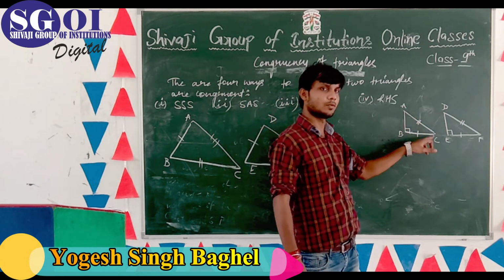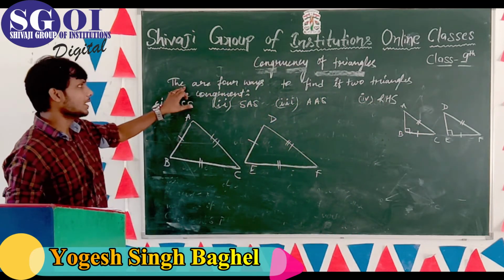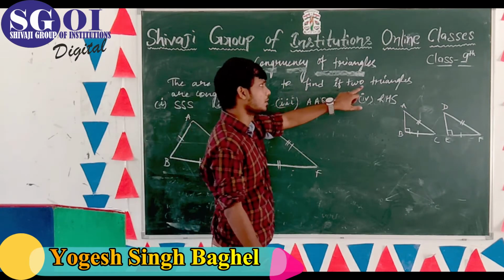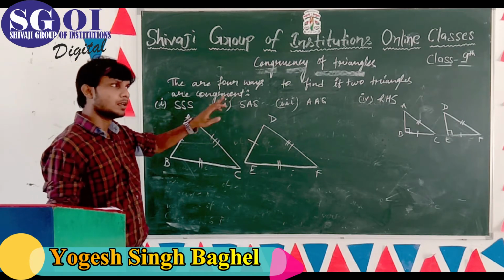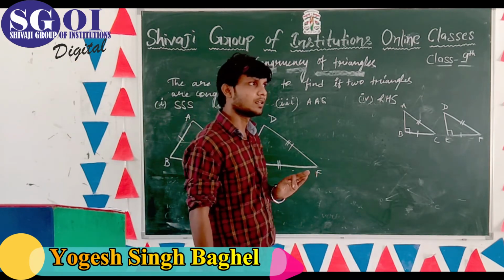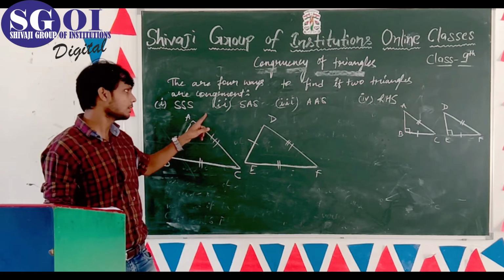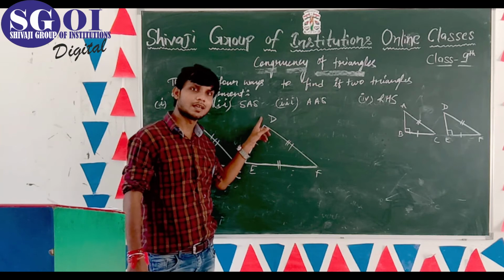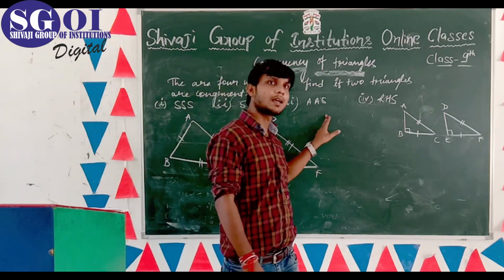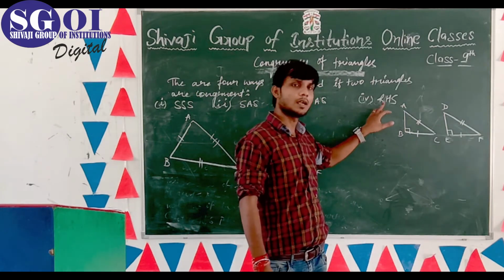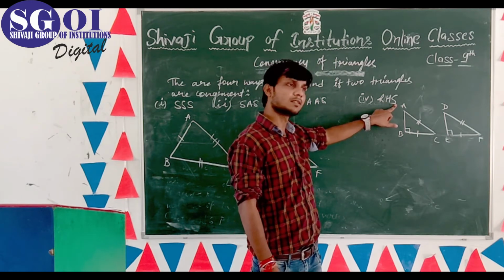और उनके एंगल्स भी जो हो, करस्पॉन्डिंग एंगल्स जो भी होंगे वो कैसे होंगे? सेम होंगे. So there are four ways to find if two triangles are congruent. To prove congruency, there are four ways. First, triple S, it means side, side, side. Second is SAS, means side, angle, side. Third is angle, angle, side. And fourth one, and last, it is right angle, hypotenuse and side.